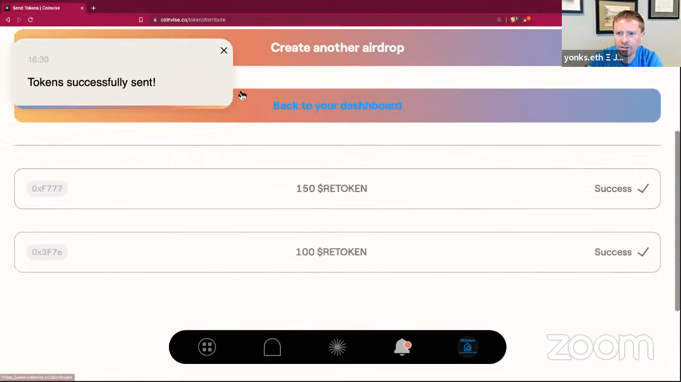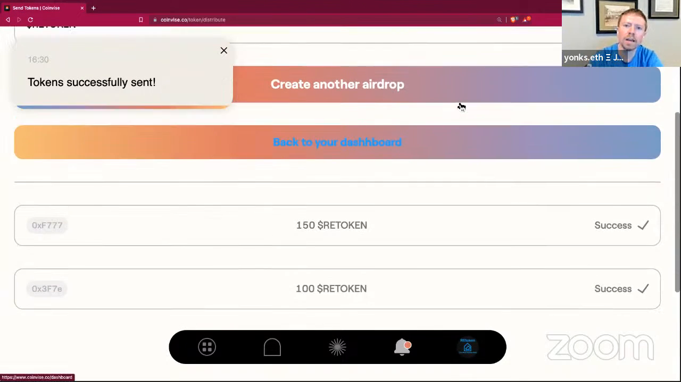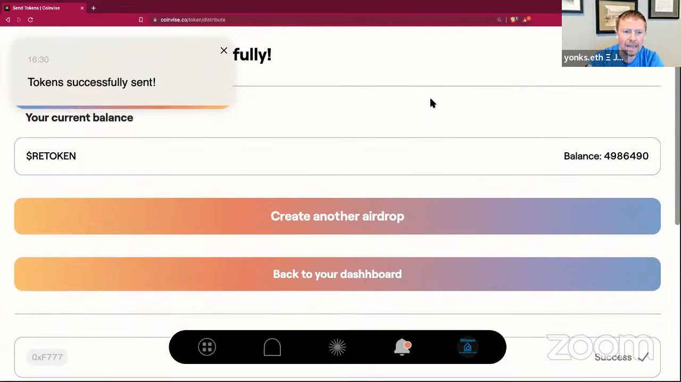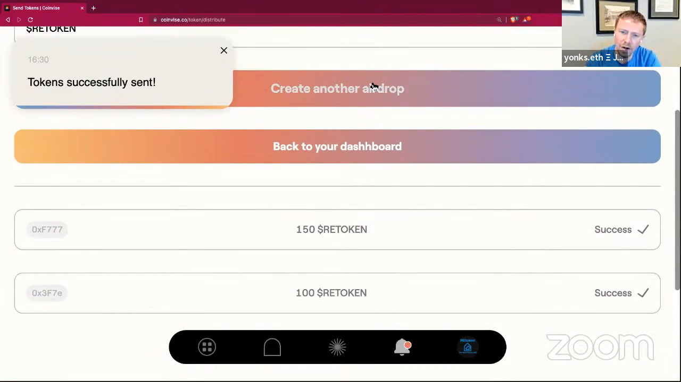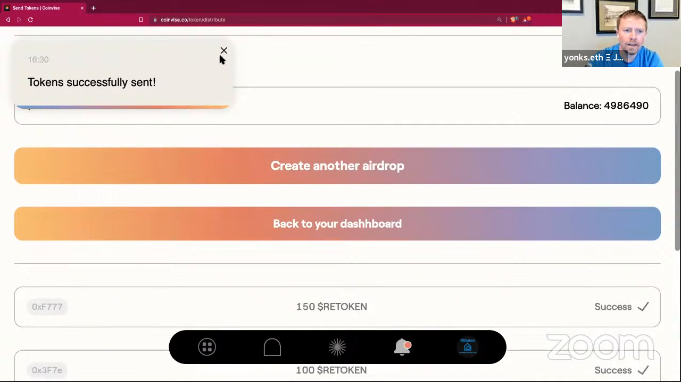And I don't actually see that transaction. Anyway, so we're going to create another airdrop. I should have clicked on the link over here, but I didn't do that. So I'll go back and get that later for the records. So let's keep on going.